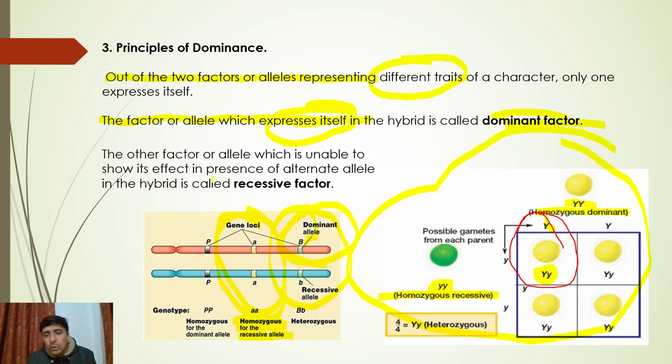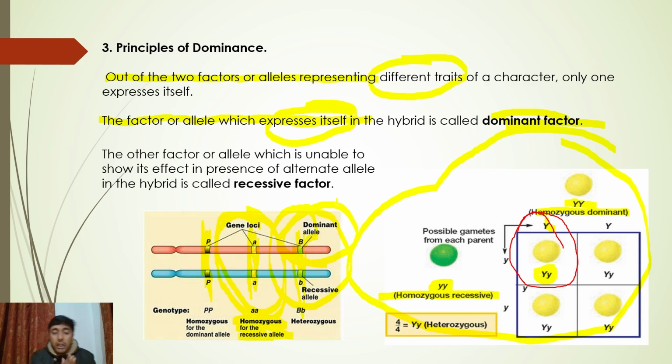Okay, so this is the principle of dominance. Remember that this is the case of what? This is the case of homozygous dominance. This is the case of homozygous recessive, ये वाला, and this is the case of heterozygous. Okay, इसमें कौन एक्सप्रेस होगा? सर जो डोमिनेंट होगा, that is expressed, and recessive is not expressed. Okay, let's move to the next slide.